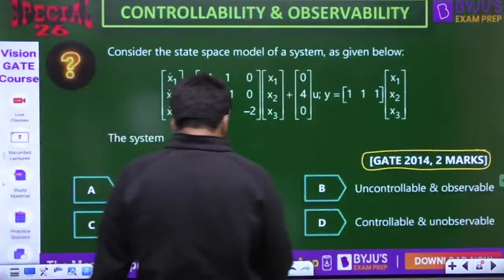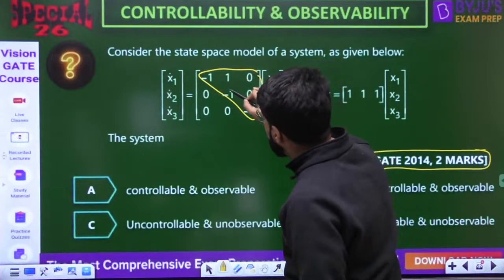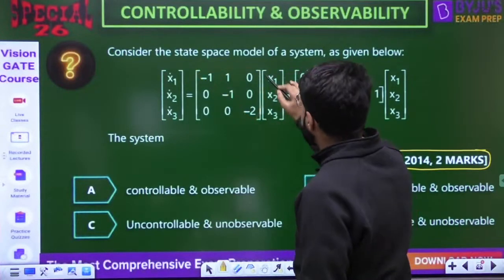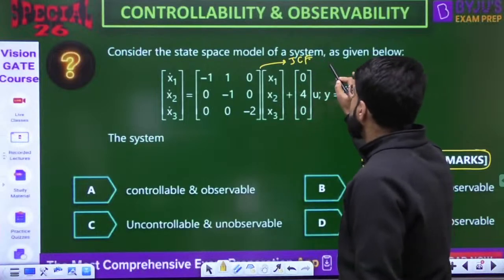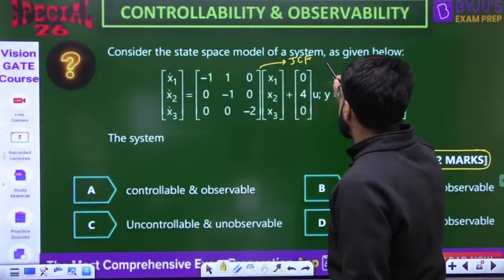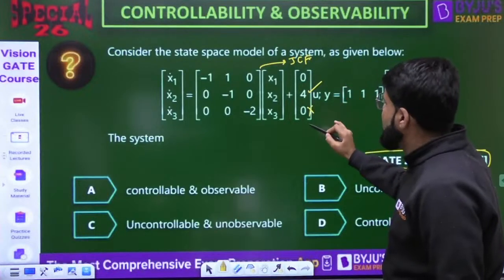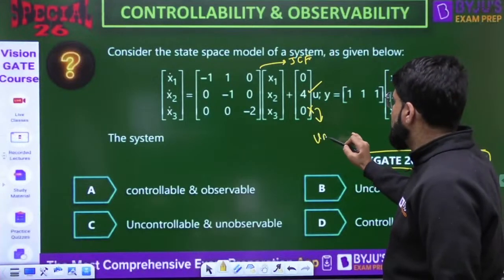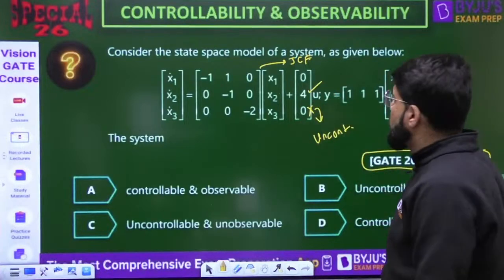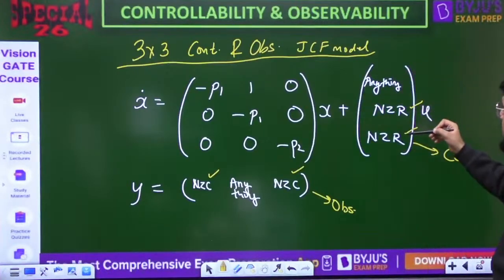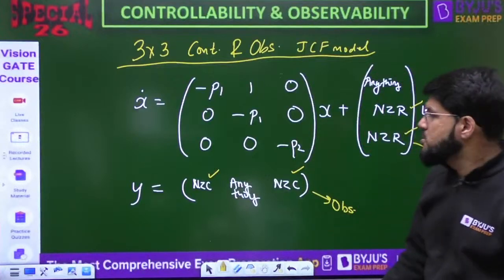First of all, look into it. Is it upper triangular? Yes, upper triangular with repeated eigenvalues. Yes, there is a repetition also. So first of all, you have to confirm it is JCF. If it is JCF, then I have told you the standard result. This is non-zero, but that one fails. Because of this, the system is uncontrollable. What we saw: the second and third rows should both be non-zero. Similarly for observability, the first and third columns should be non-zero.